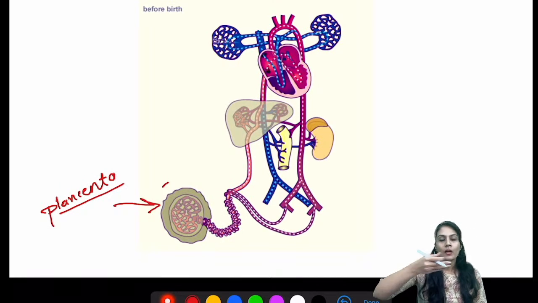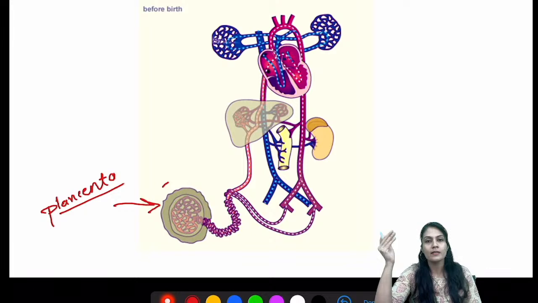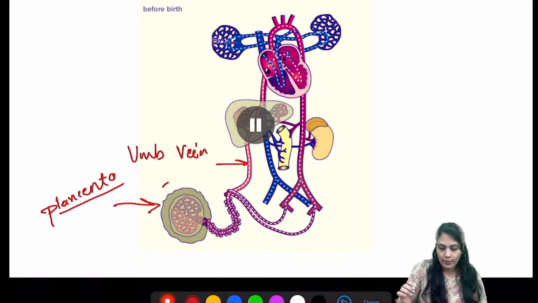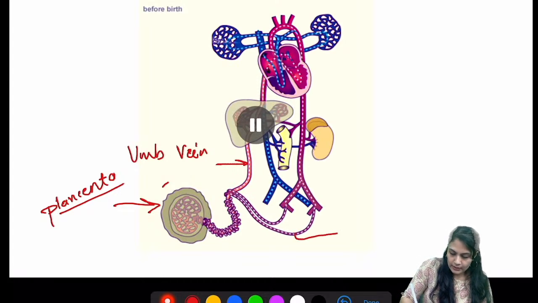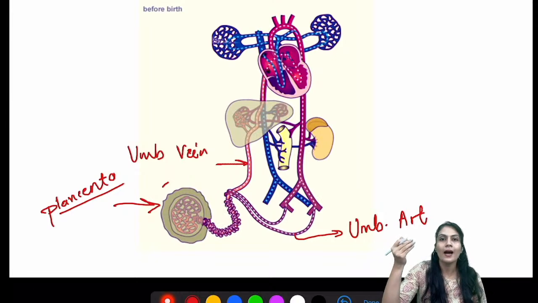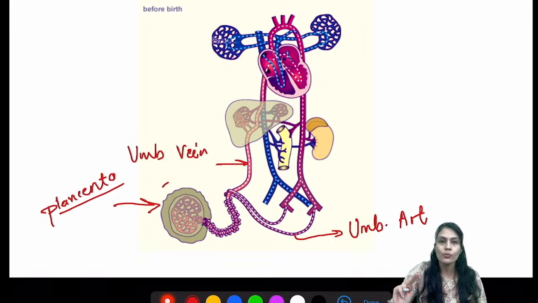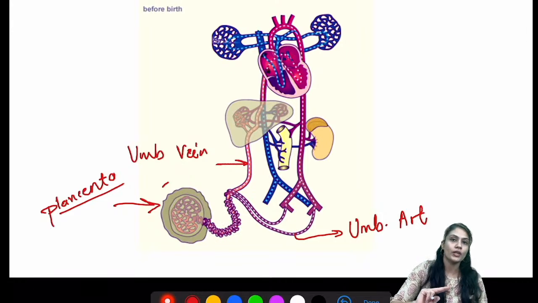And remember, the oxygenated blood from the mother's blood, from the placenta, is going to go via the umbilical vein. We are going to write everything, don't worry about that. Just look over here at what I'm telling you. And what are these? These are the umbilical arteries. The vein carries oxygenated blood and the umbilical artery carries deoxygenated blood. There are only two exceptions where the artery carries deoxygenated blood and the vein carries oxygenated blood.